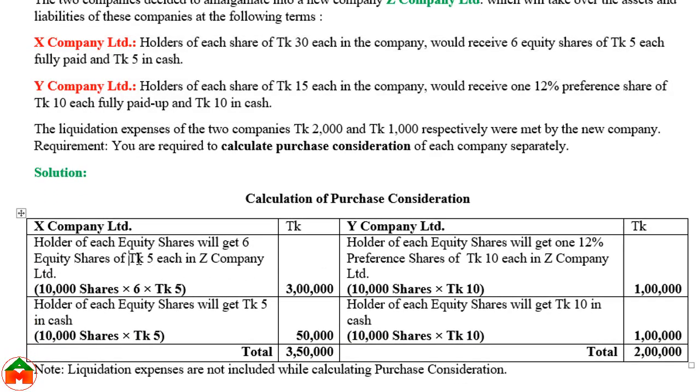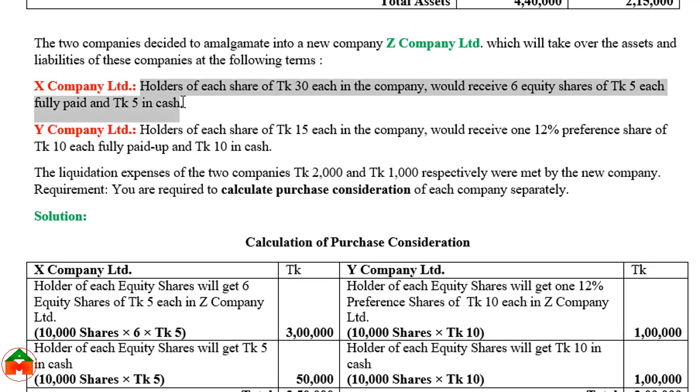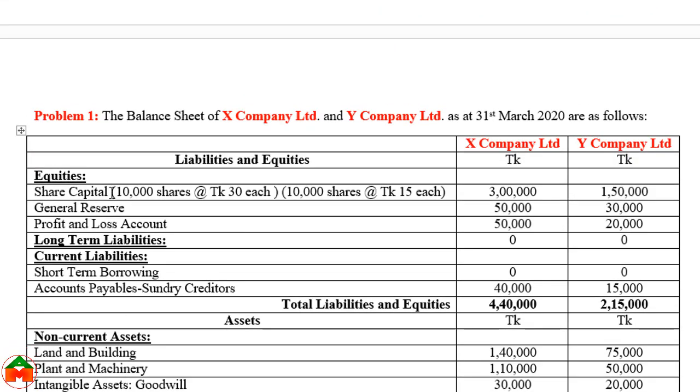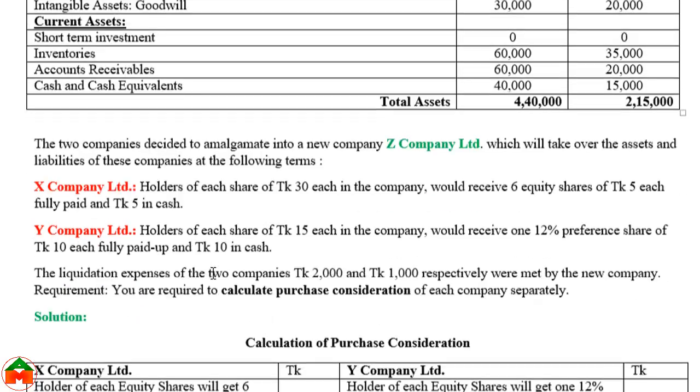Here we can see, according to the condition, each shareholder will receive 6 equity shares, and from the problem the number of shares of X company is 10,000. Although the total amount of capital is 3 lakh, because the per share value is 30, actually the number of shares is 10,000.